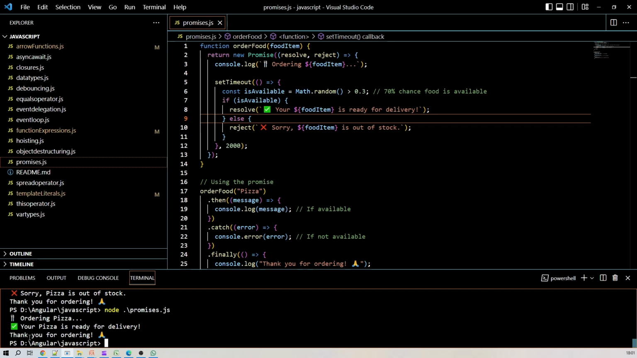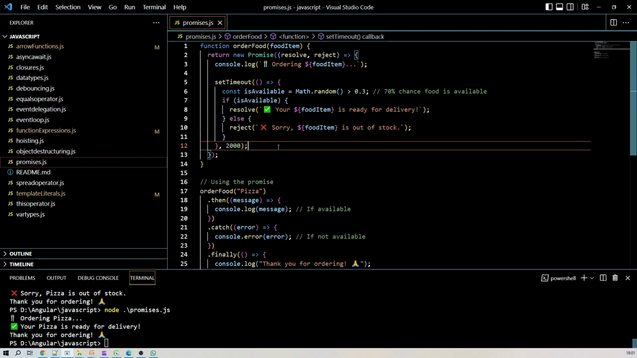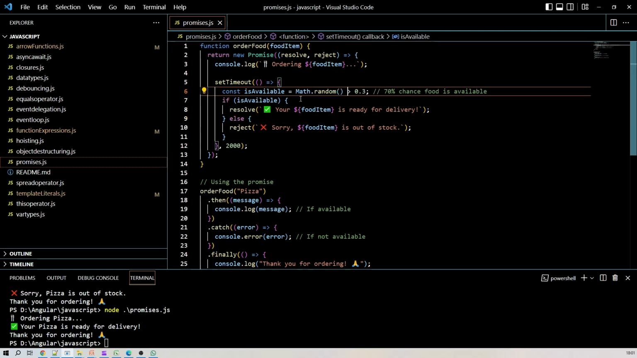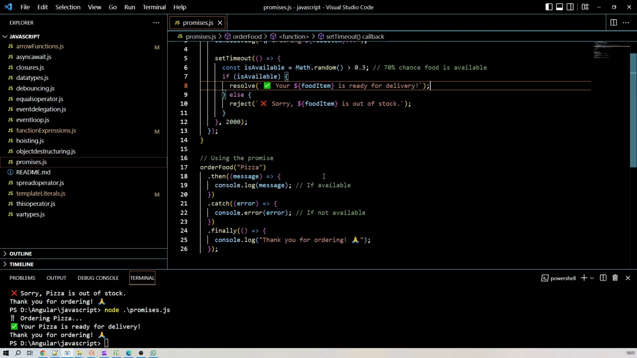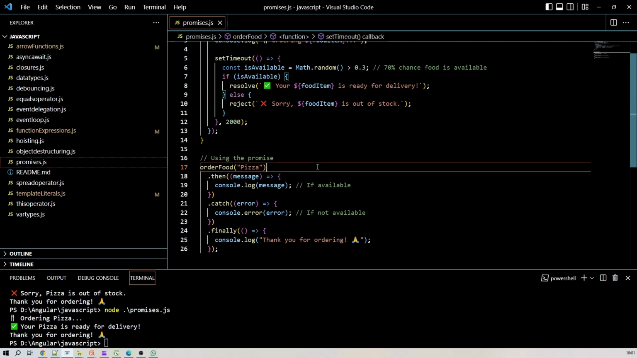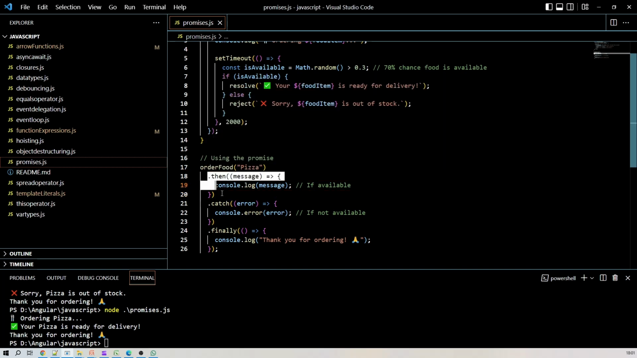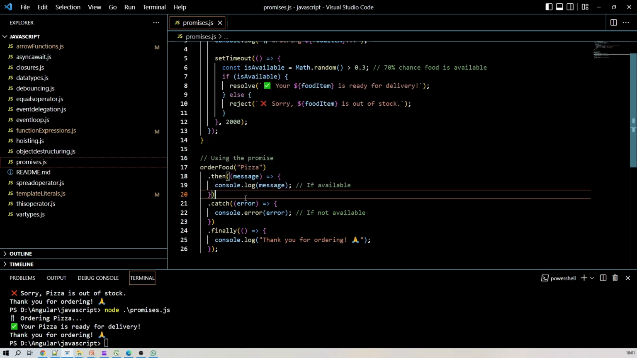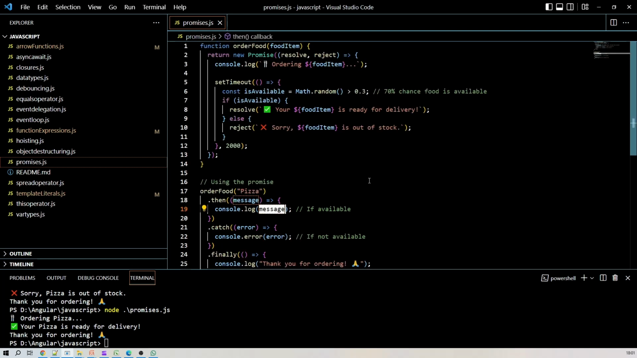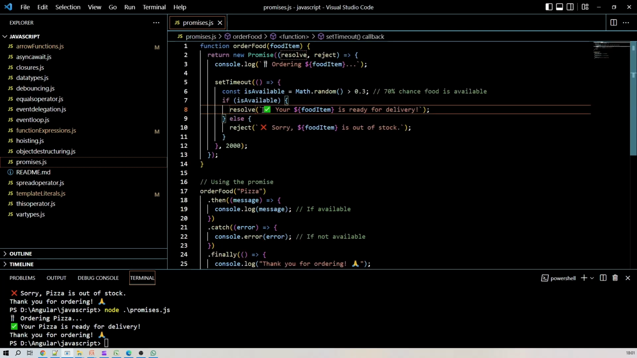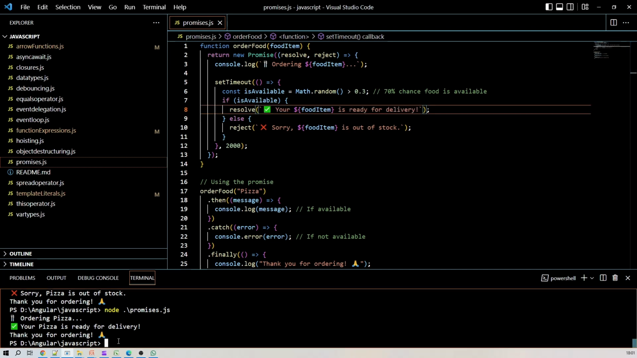So now you can check the output in the console: ordering pizza, your pizza is ready for delivery, right? Now this value is greater than 0.3, that's why this line is executing. Our pizza is delivered successfully, and that's why this .then block is being executed. The corresponding message which we passed here is printing here. Thank you for ordering, right? So this is the real example of promise.